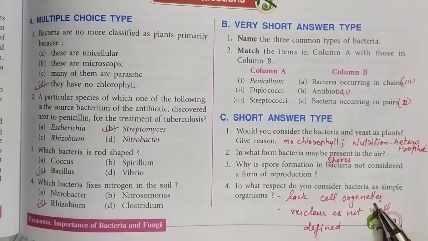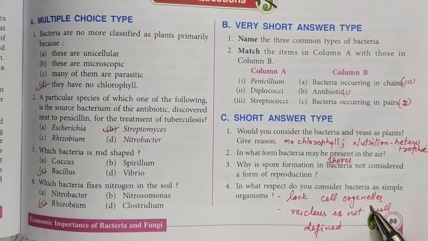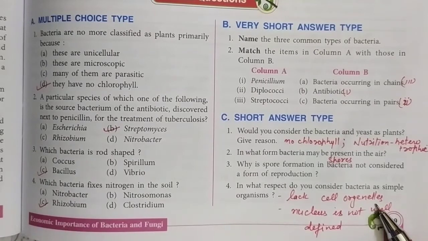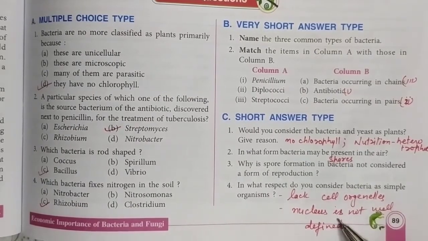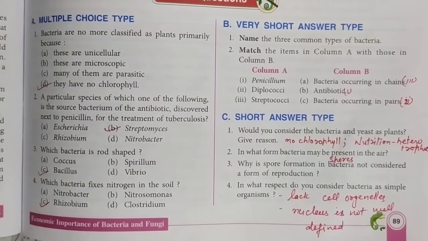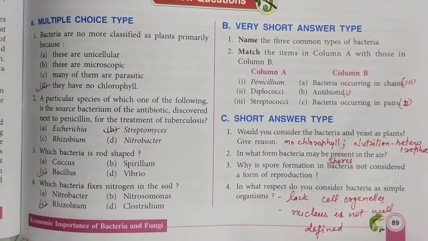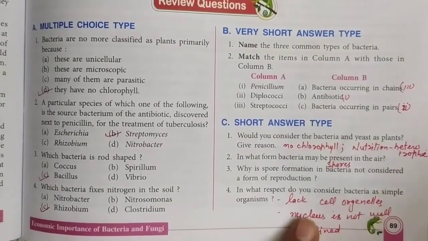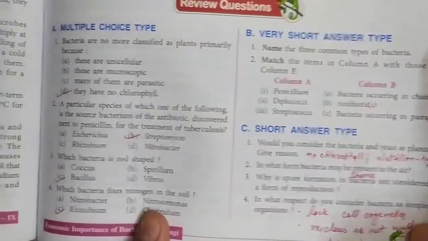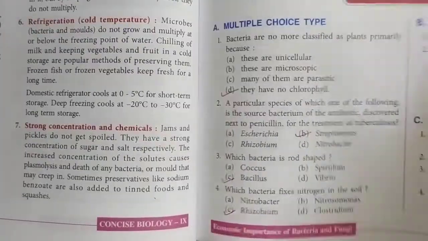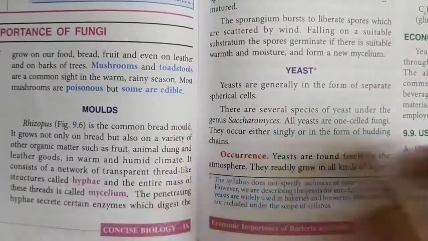You have studied they do not have any cell organelle except vacuole, and the nucleus is also not complete. Nucleus is also not well defined. You have studied that only nuclear material is present and it lies openly in the cytoplasm. And they lack cell organelles like mitochondria and Golgi bodies. Nothing is present. So that is why we call them simple organisms.